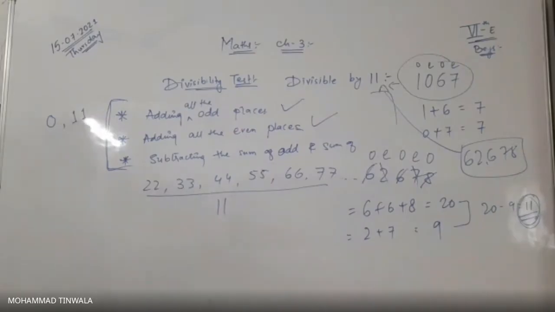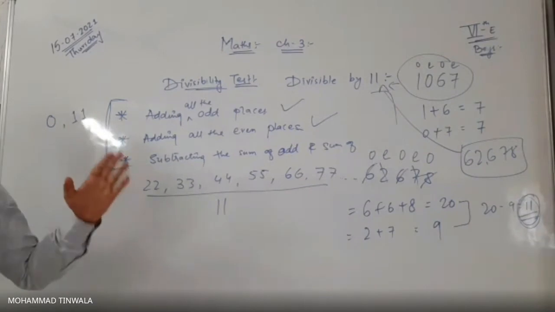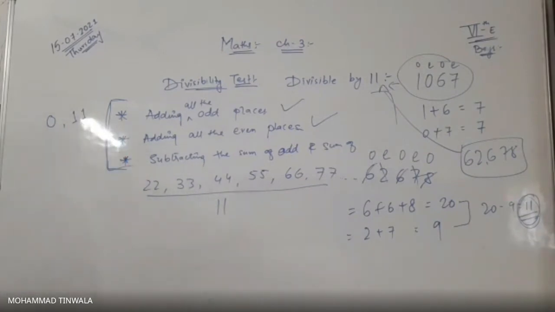Okay, so with the help of number 11, we have completed our divisibility test. Now we are shifting to the new topic of this chapter. See how many topics we have covered. First topic is factors and multiples. Second topic is prime numbers and composite numbers.